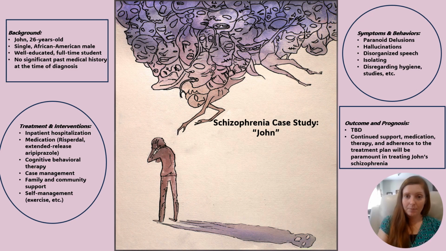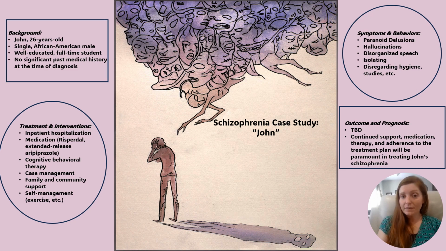Before the incident with his neighbor, John was enrolled in a master's degree program in business administration at the state university. Friends and family members noticed something was off when John stopped attending his classes. He began isolating himself and would stay at home for several days on end, refusing to come out and not answering calls from his concerned loved ones. He also began covering the windows in his home with paper, which his parents discovered after visiting him. During this visit, John was observed muttering nonsensical things to himself and refused to engage in conversation with them. It also appeared he had stopped bathing or grooming himself and had lost a significant amount of weight due to his belief that his food was unsafe to eat.